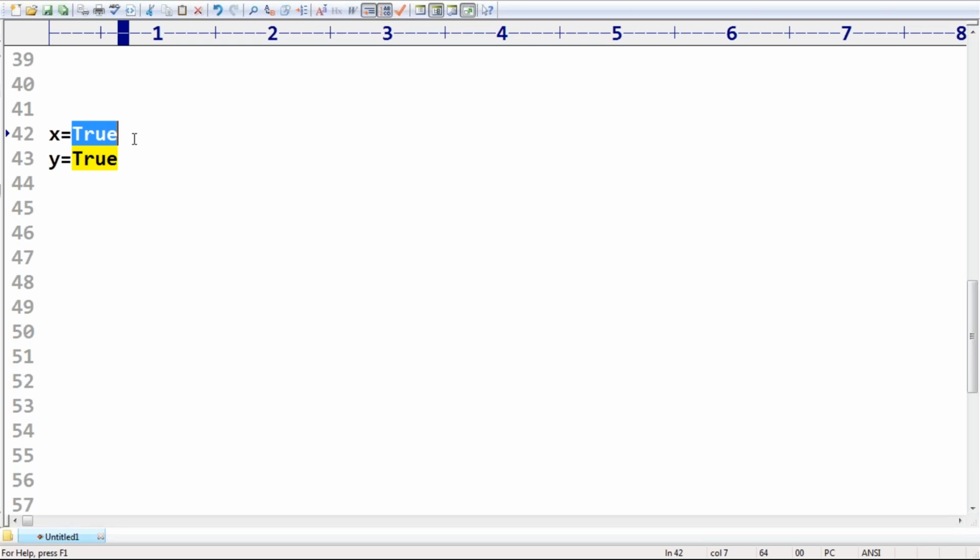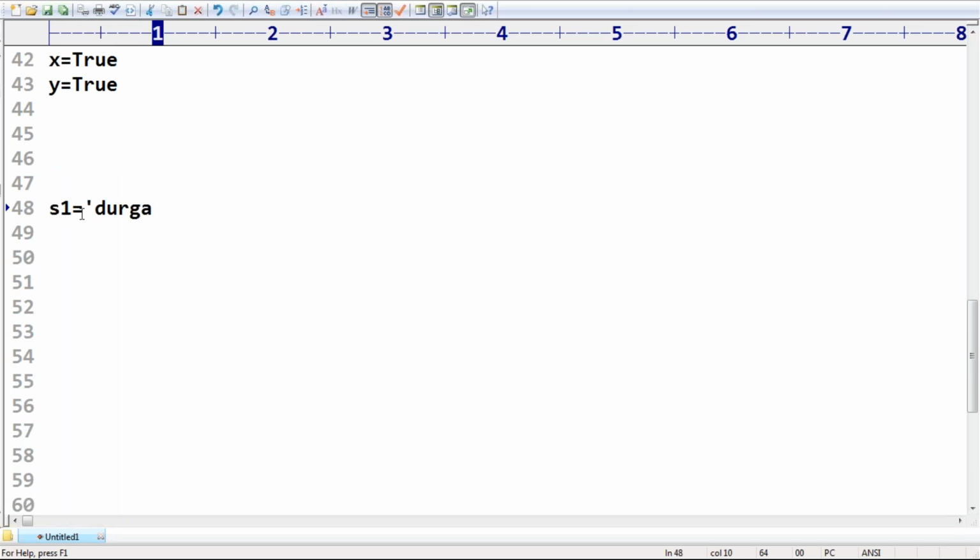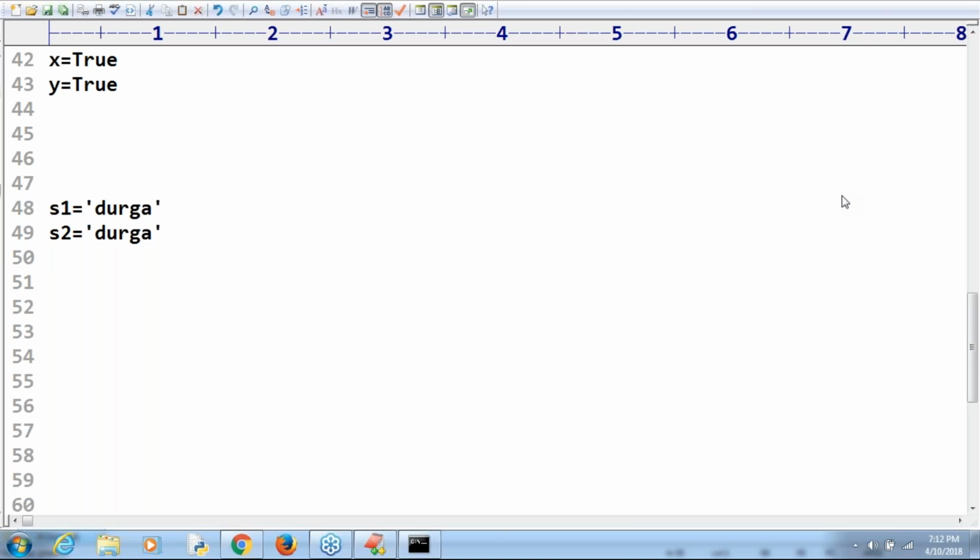Still you may have some doubts. Now observe that. s1 is equal to Durga. s2 is equal to Durga. Can you please tell how many objects are going to be created? Yes, one object, but two references.